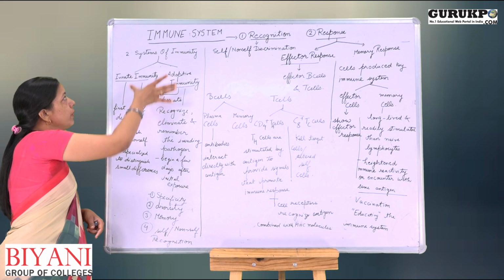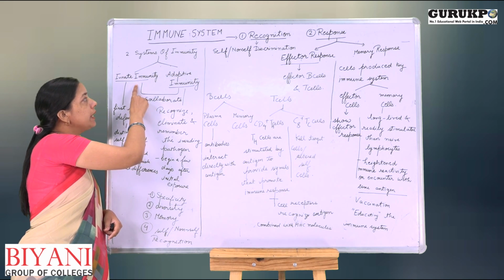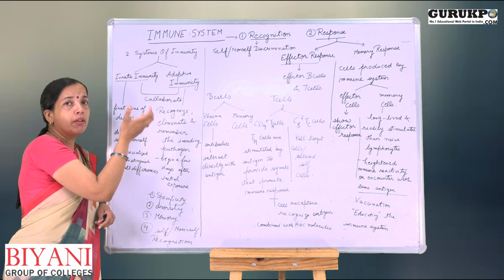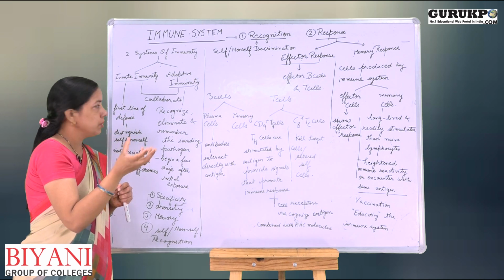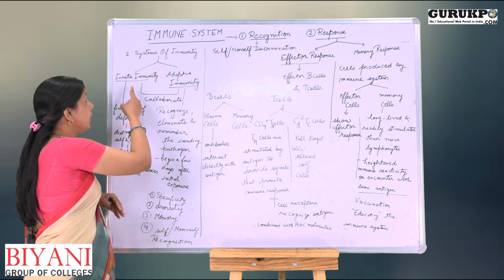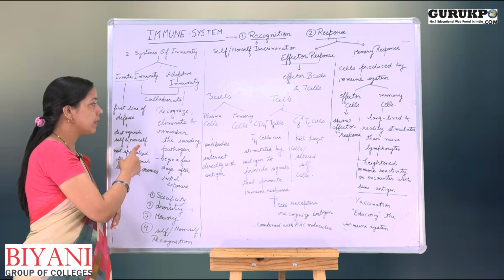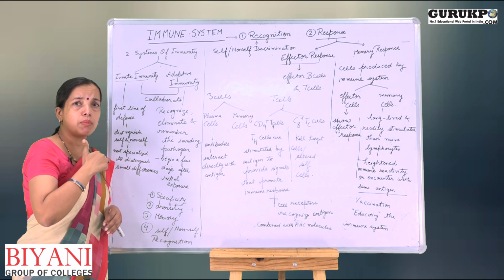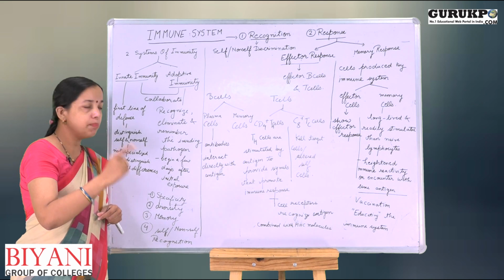Now, I want to tell you something more about immunity. There are two types of immunity, innate immunity and adaptive immunity. Both of the immunity collaborate and combine with each other to eliminate the pathogen. Innate immunity is the first line of defense against infection, because whenever a pathogen enters our body, it is the first line that acts against the pathogen.